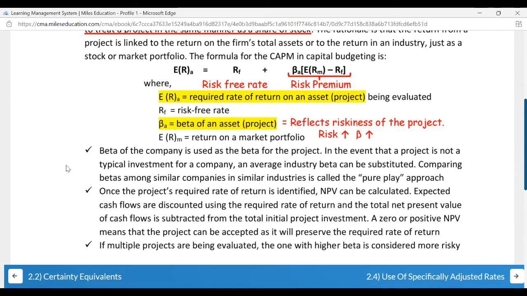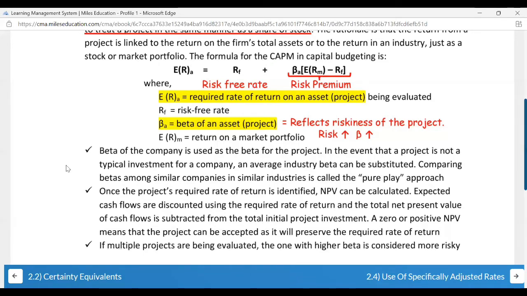Once the project required rate of return is identified, NPV can be calculated. So the 10% or 12%. Expected cash flows are discounted using the required rate of return, and the total NPV of cash flows is subtracted from the total initial project investment. A zero or positive NPV means that the project can be accepted, as it will preserve the required rate of return.